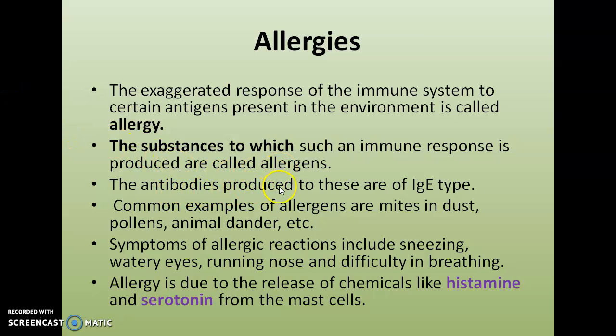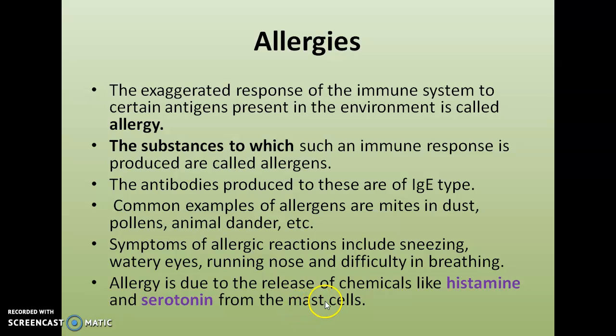So the antibodies produced to these are of IgE type, that is immunoglobulin E, which will be more when we go for a blood test of this allergic patient. We can see a very elevated amount of IgE present in their blood serum. Clear? So common examples of allergens are mites and dust, pollen, animal dander, but individual differences are there. Different people have different substances as allergens. Symptoms of allergic reactions include sneezing, watery eyes, running nose, and difficulty in breathing.